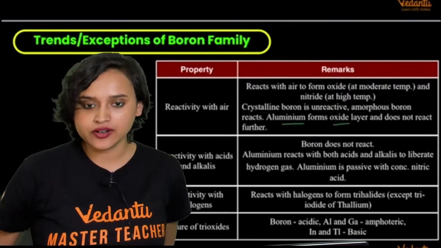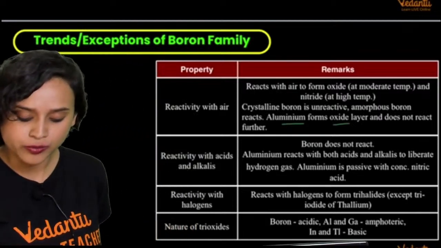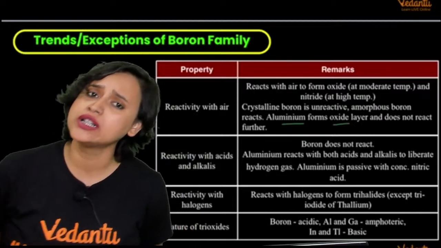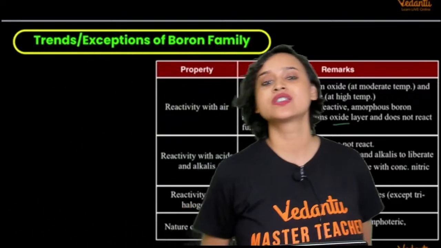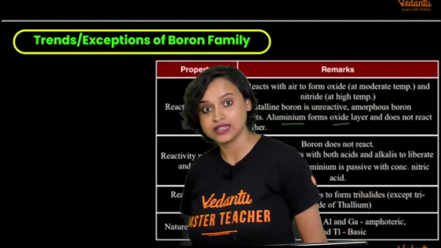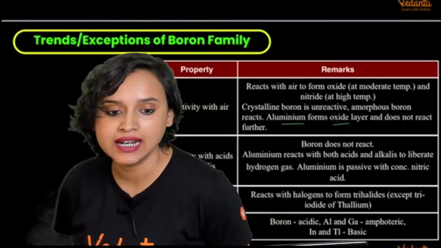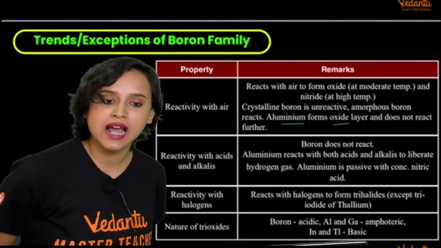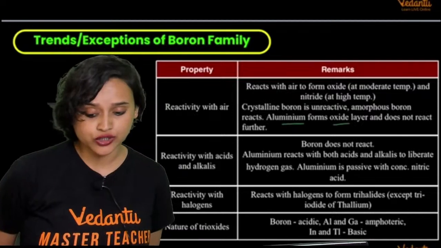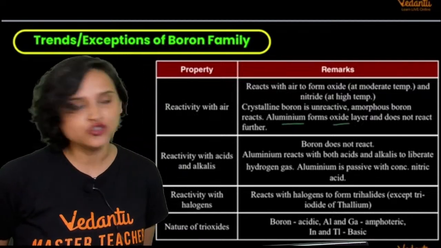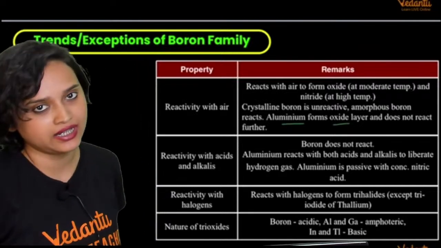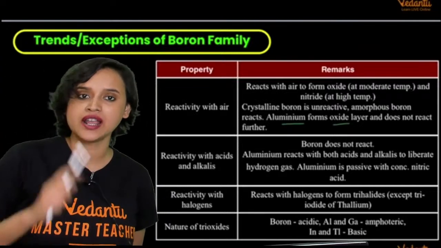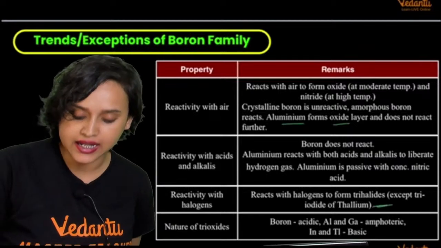Now we're going to talk about reactivity with halogens. This whole group does react with halogens, but what are they going to form? The general common oxidation state of this group is +3, which means they form trihalides. But are they all going to do that? No. You do not get a triiodide of thallium, by the way. That is an exception.